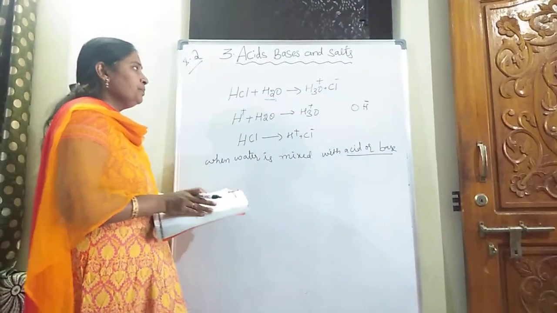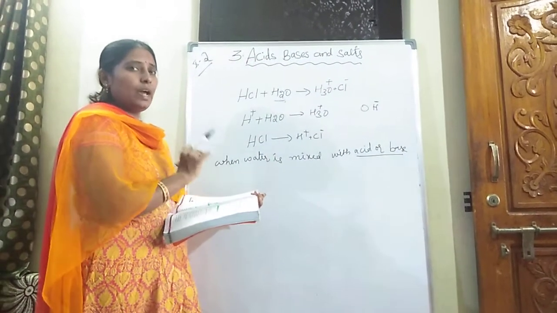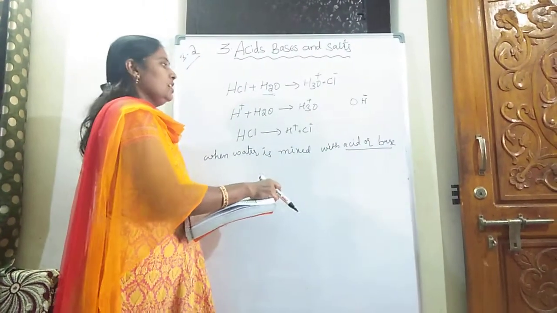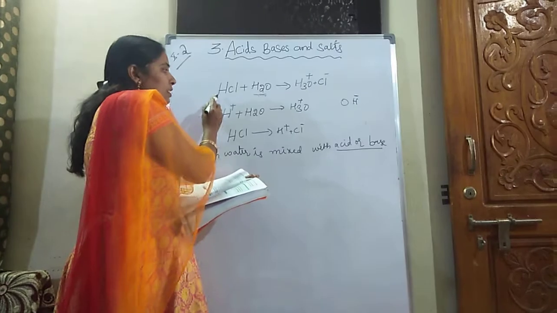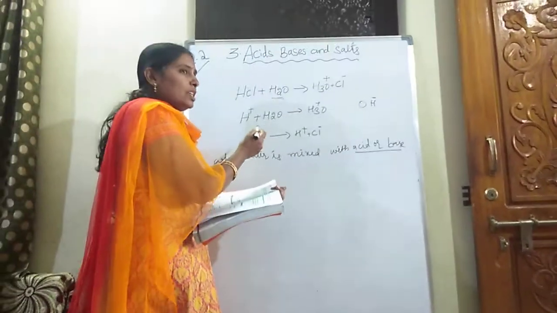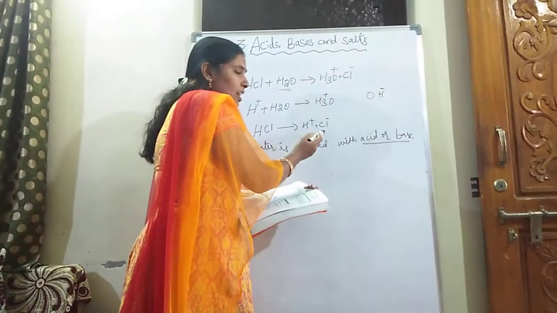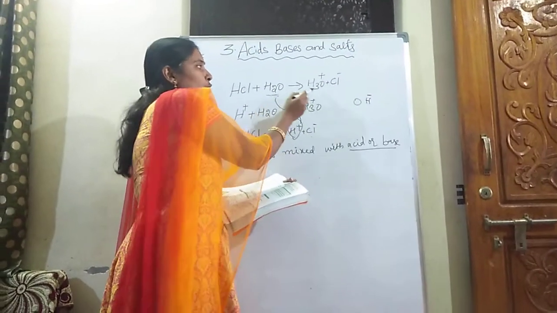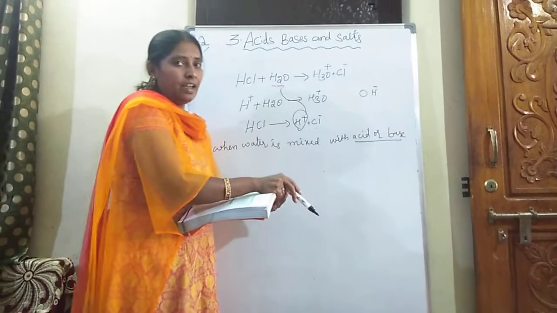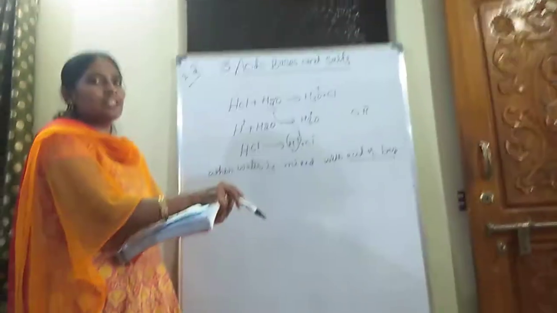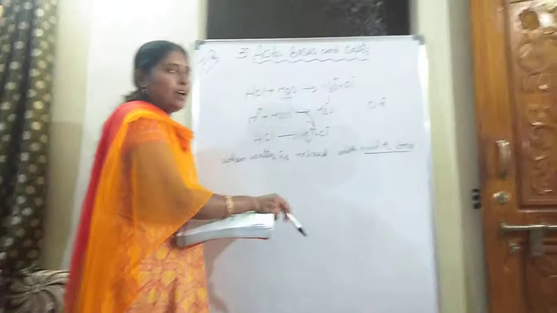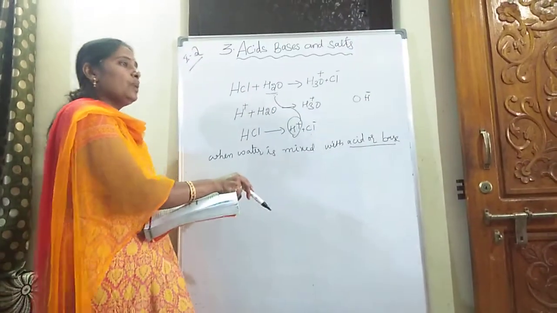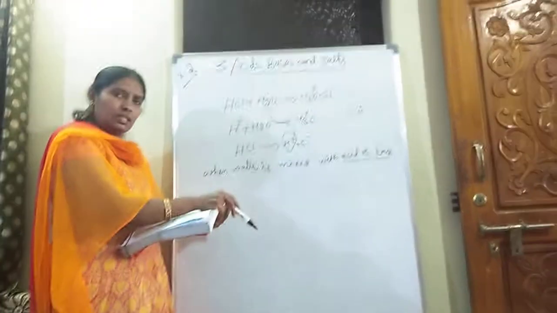See here, already we discussed: do acids produce H plus ions only in aqueous solution? Yes, in aqueous solution only, that HCl dissociates and forms H plus and Cl minus ions. This H plus ion combines with the water and forms H3O plus ions. That H3O plus ion is known as a hydronium ion. So from this also we can say that H plus ions are produced only in aqueous solution.